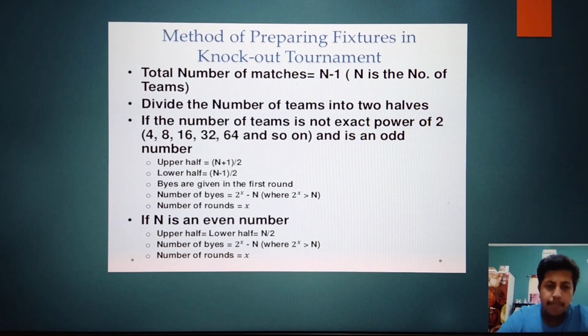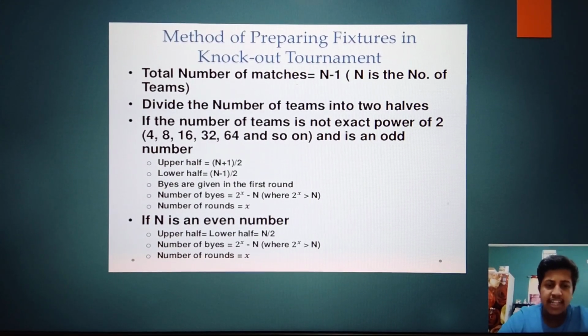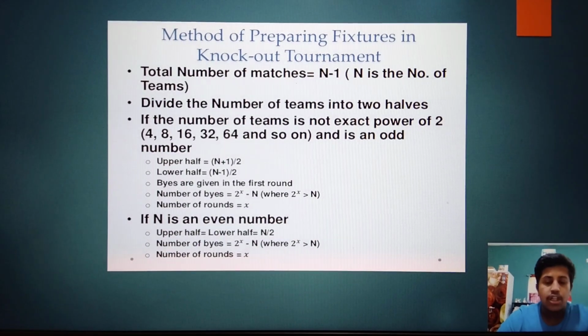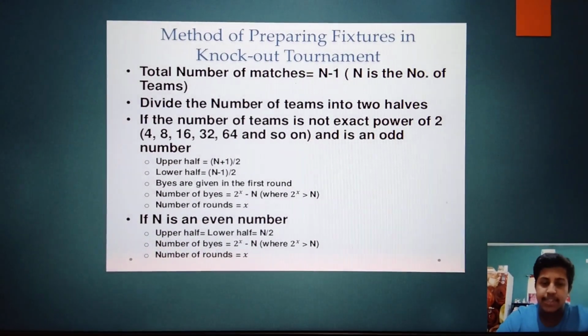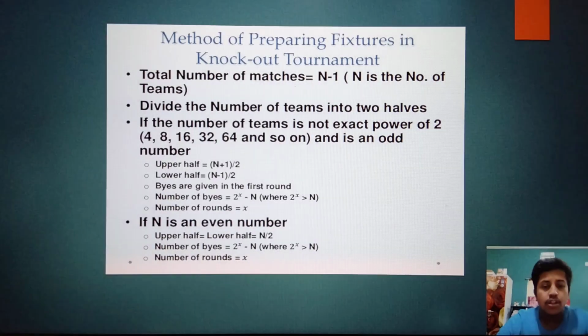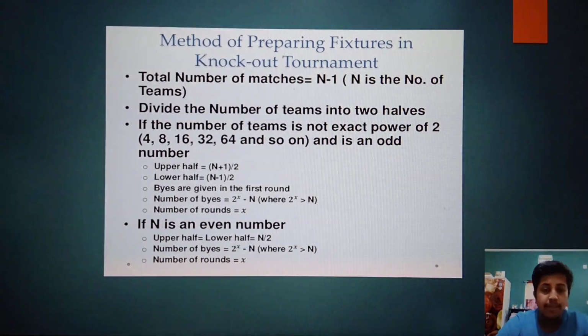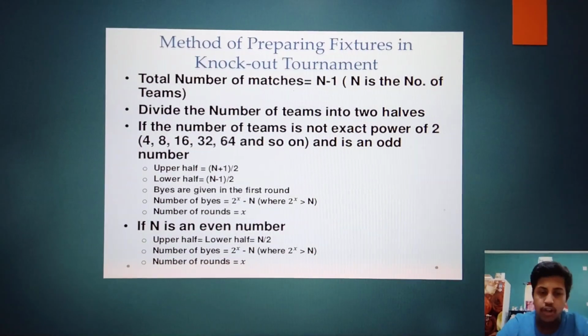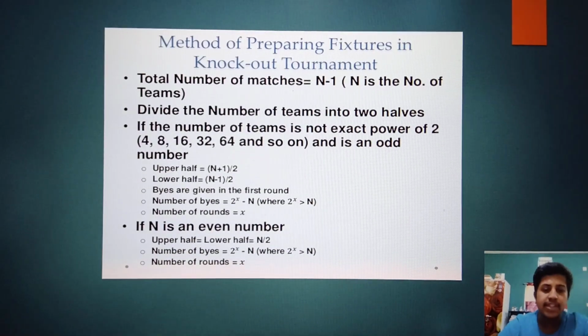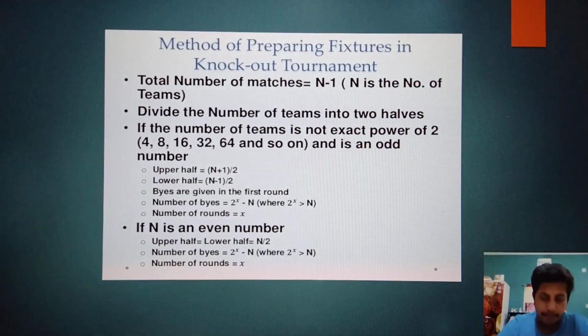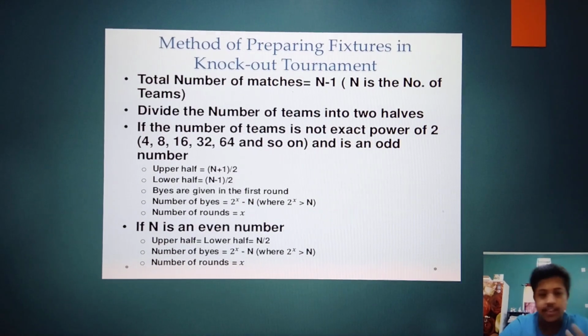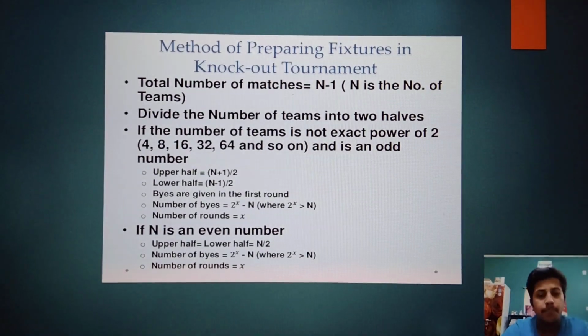To calculate the upper half, it is N plus 1 divided by 2, where N is the number of teams participating. If there are 7 teams, then in the upper half it is 7 plus 1 by 2, so 4 teams in the upper half. The lower half is 7 minus 1 divided by 2, that is 3. Total 4 plus 3 is 7.